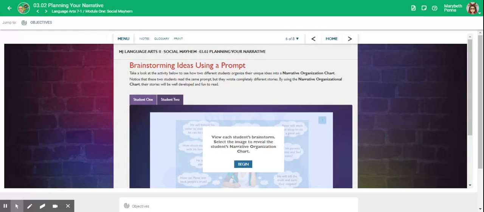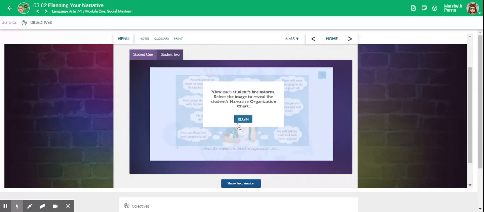Take a look at the activity below to see how two different students organize their unique ideas into a narrative organization chart. Notice that these two students read the same prompt, but they wrote completely different stories. By using the narrative organizational chart, their stories will be well developed and fun to read.